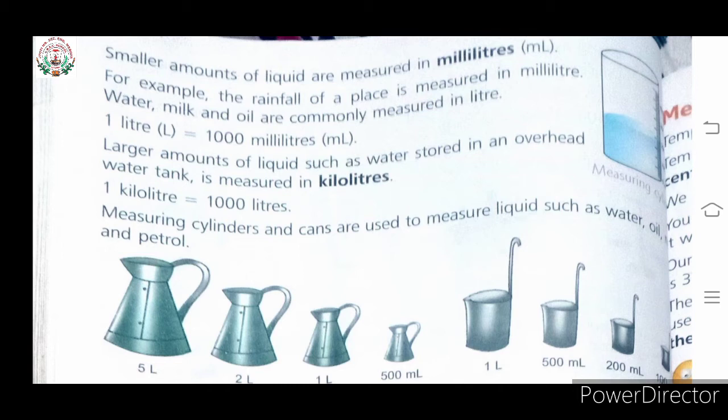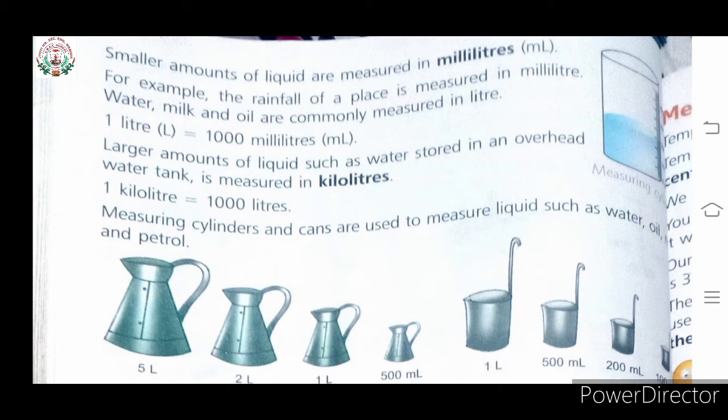A larger amount of liquid, such as water stored in an overhead water tank, is measured in kiloliter. Like children, in your house, a water tank is there, na? A big water tank, and that much water can be measured in kiloliter. Okay. 1 kiloliter is equal to 1000 liter.